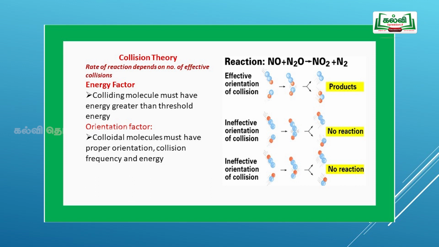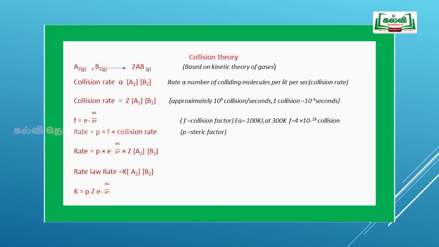Ineffective orientations do not form product. Now let us see the collision theory. The collision theory is based on the kinetic theory of gases. A2 plus B2 gives 2AB. The rate is directly proportional to the number of molecules per liter per second. As per the collision theory, the collision rate is directly proportional to the concentration of A2 and the concentration of B2. Collision rate is equal to Z into the concentration of A2 and the concentration of B2.